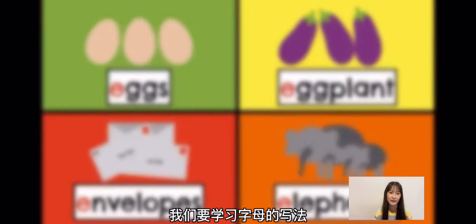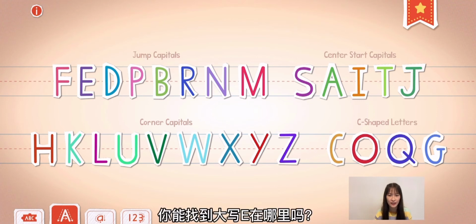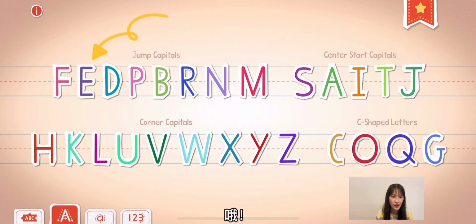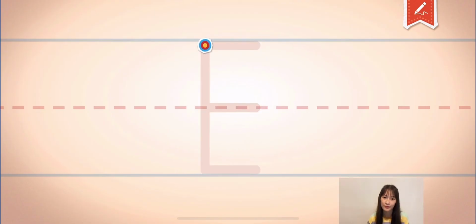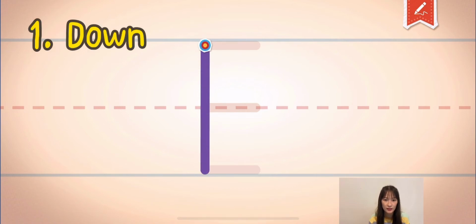Now we are going to learn the formation. Wow, there are a lot of capital letters. Can you find out where is the letter E? Oh, it's here. Found it. E. Let's follow the dot to write the capital letter E. We tap the dot and start at the top and make a line down.